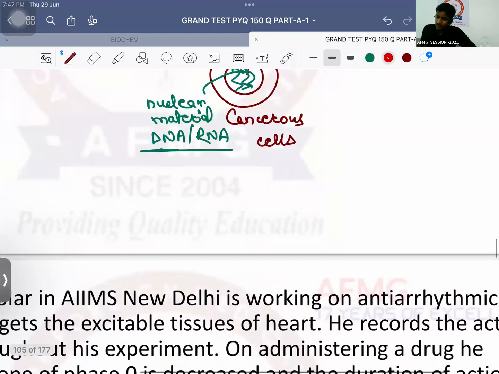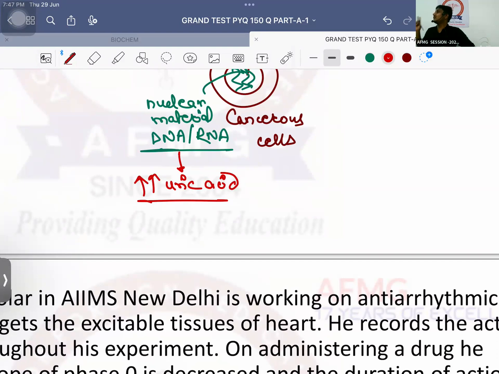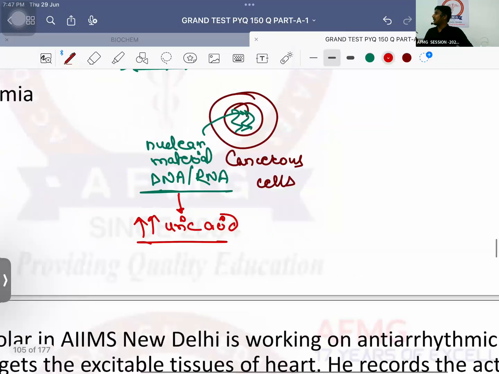And finally from purines, what will be formed? Uric acid. So there will be an excess amount of uric acid in the patient after chemotherapy. Why? Because chemotherapy kills all these cancerous cells. Once it kills them, the nuclear material DNA and RNA will be released and converted to purines and pyrimidines. When purines are further broken down, they form the end product uric acid. That is called hyperuricemia.